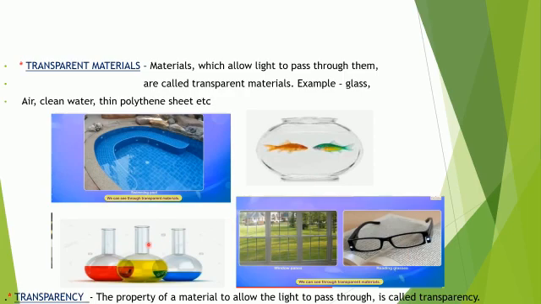So how can we define this property? Transparency. This is the property of a material to allow light to pass through it. This property is called transparency.